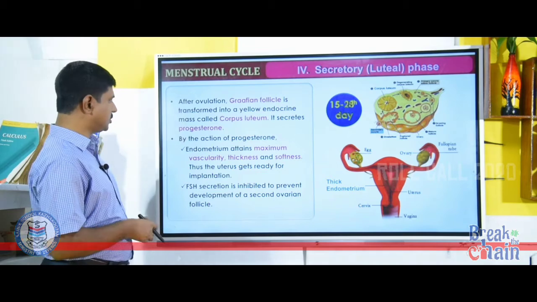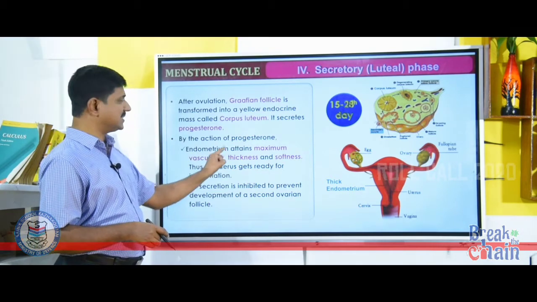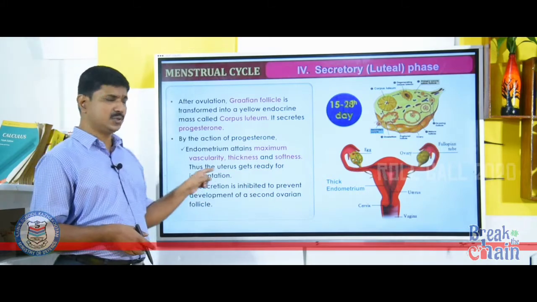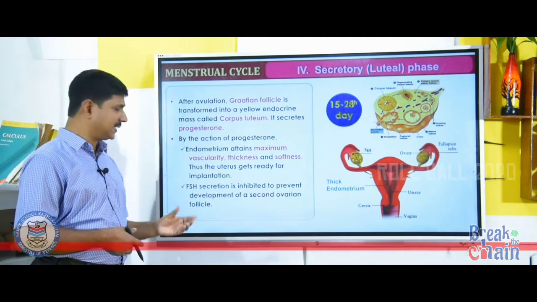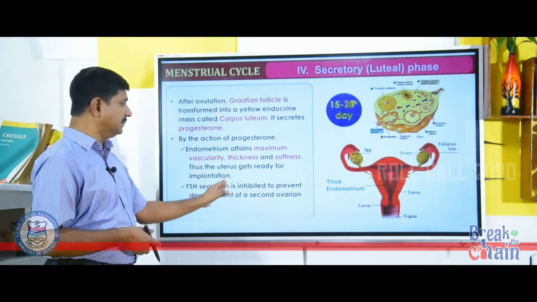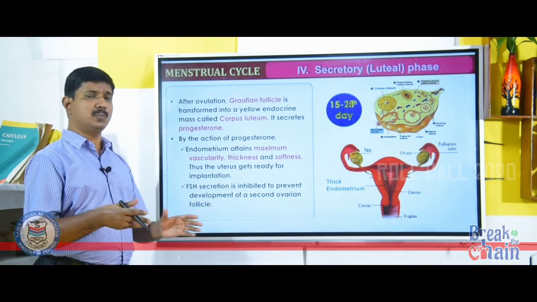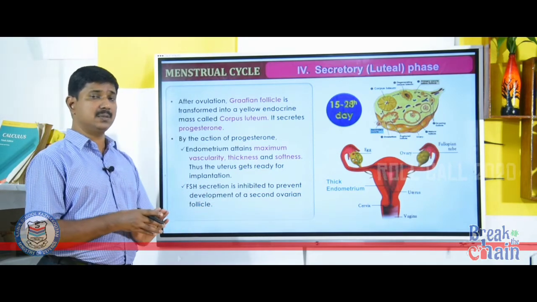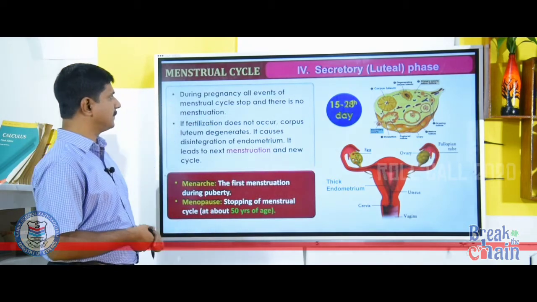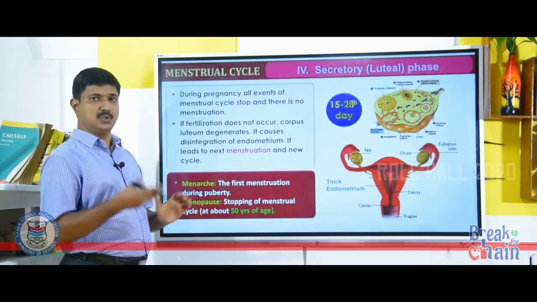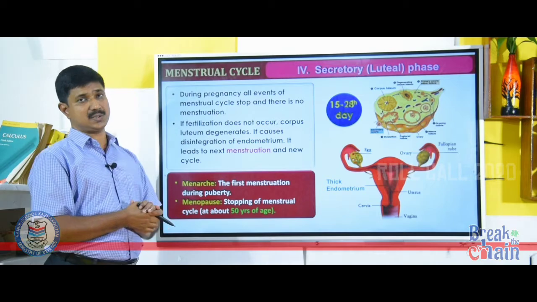The functions of progesterone: first, endometrium attains maximum vascularity, thickness and softness, thus the uterus gets ready for implantation. And the second one, FSH secretion is inhibited to prevent development of a second ovarian follicle. That means, no more ovarian follicles are developed during pregnancy. I told you during pregnancy all events of menstrual cycle stop and there is no menstruation.